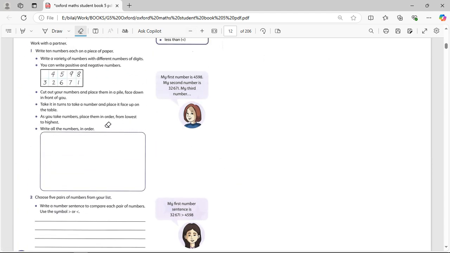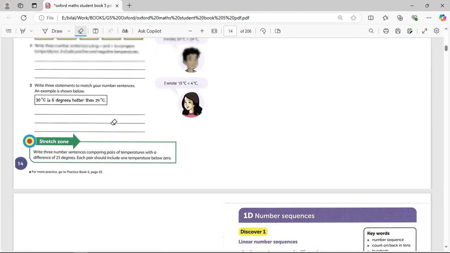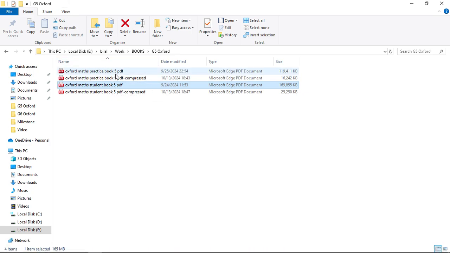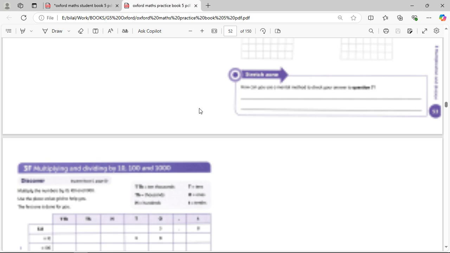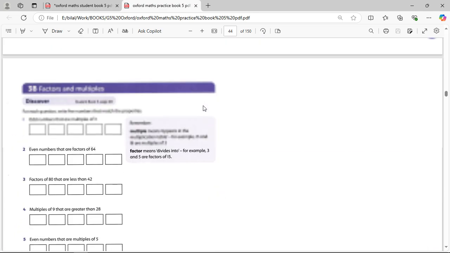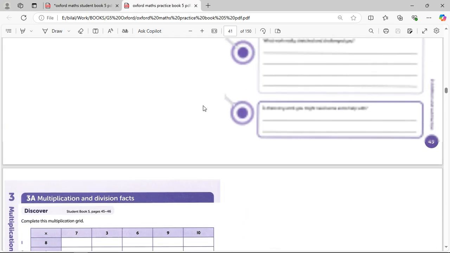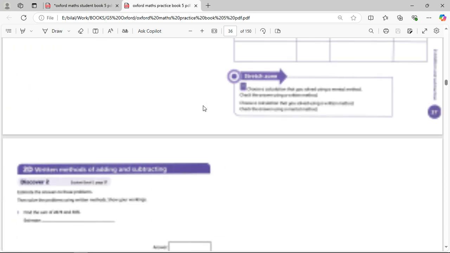Now, if you want to compare, where is it? Oh, it wasn't here, actually. Yeah, it was in the practice book. Where's my practice book? It's this one. Now, when you revise, you don't need to go any further. Just follow what I'm doing. Don't make it complicated on yourself. So, where is it? Factors, multiplication, addition. No. Where is it?